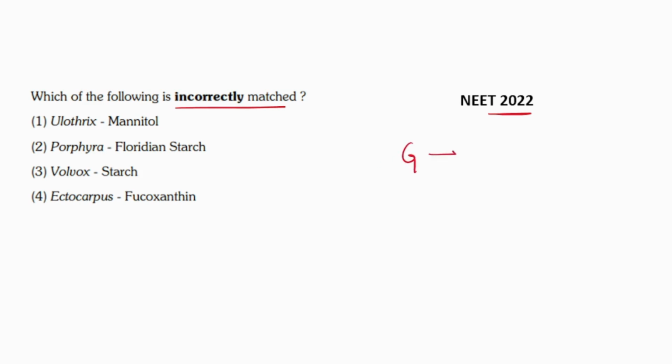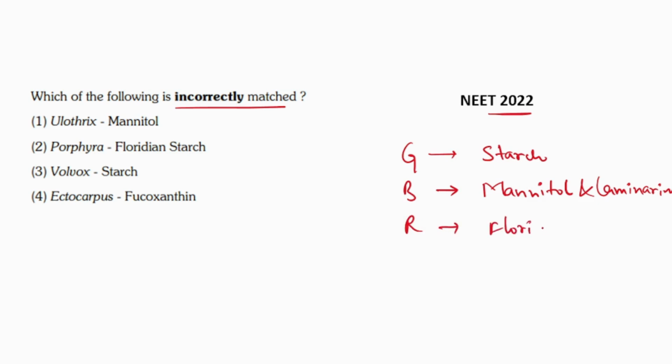So in green algae, the reserve food material is starch. In brown algae, the reserve food material is mannitol and laminarin. In red algae, the reserve food material is floridean starch.